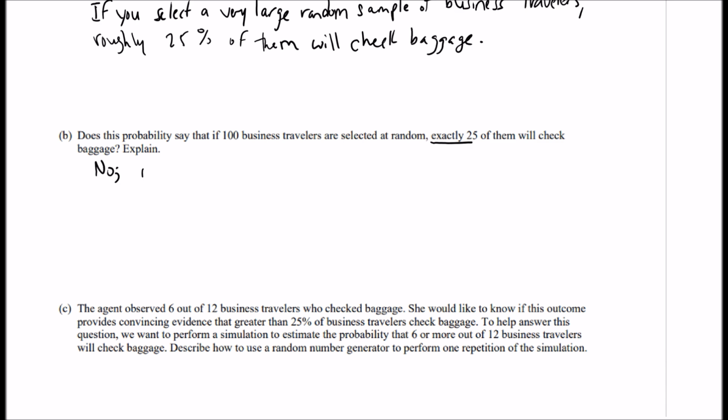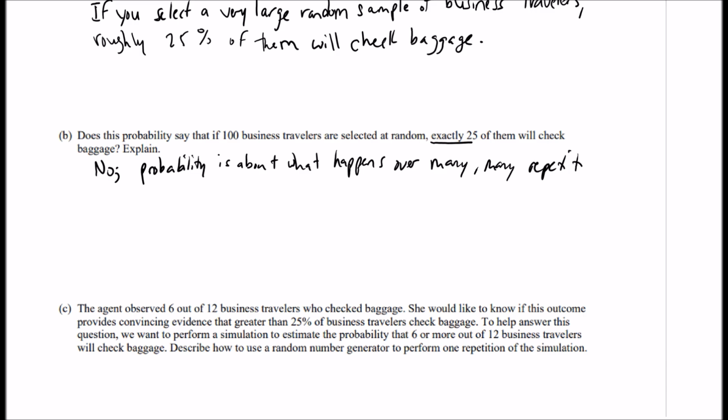So no, probability is about what happens over many, many repetitions of a random process.